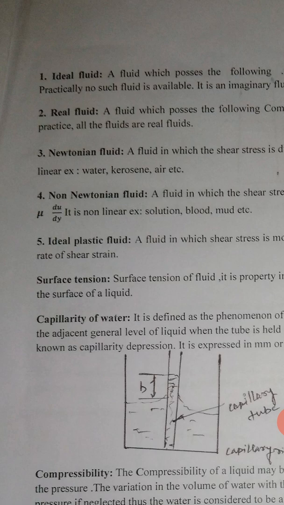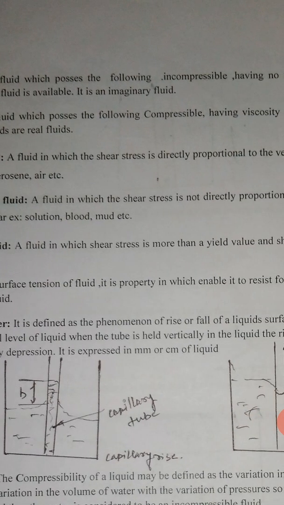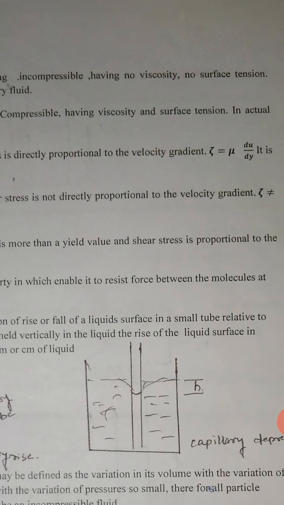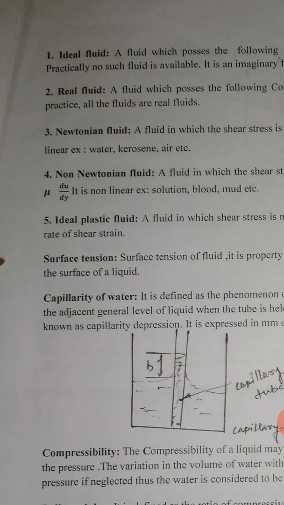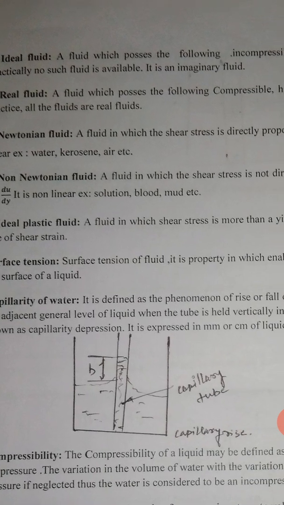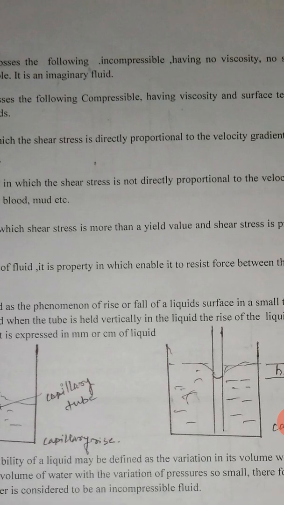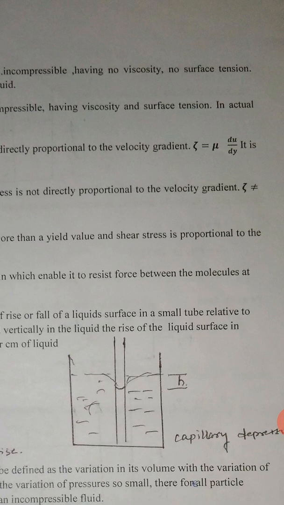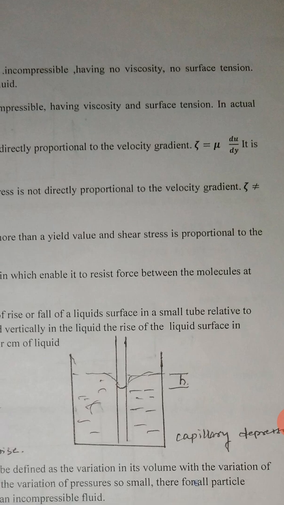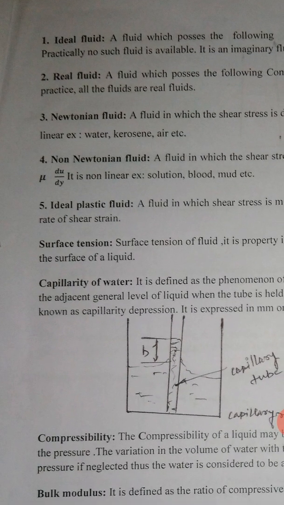An ideal plastic fluid is a fluid in which the shear stress is more than the yield value, and the shear stress is proportional to the rate of shear strain. Surface tension of a fluid is a property by which it is able to resist force between molecules at the surface of the liquid.